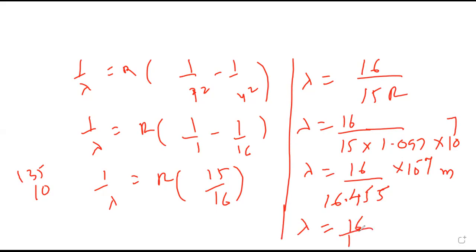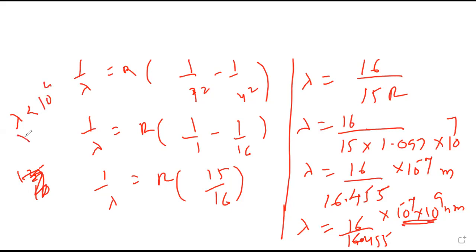Now this is 16.455 into 10 raised to minus 7 into 10 raised to 9 nanometer. That means it is less than 100 you will get. The denominator is more, so the answer will be less than 1 into 10 raised to 2. So it is 97 nanometer is the answer. 97 nanometer.